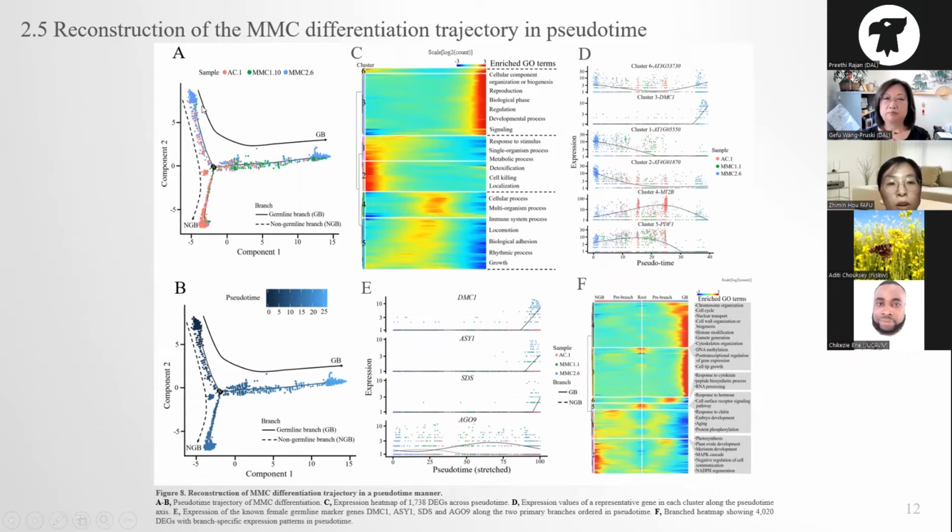The distribution of cells along the trajectory shows that the female germline-associated cell cluster, the cotton some intermediate cells, and then we mapped the MMC marker genes, DMC1, ASL1, SDS, AG9 onto the development trajectory, and we found that this bridge is a germline bridge. Because F shows the dynamic expression of the genes along the trajectory, and in the germline bridge, the genes play a role in chromosome organization, cell cycle, and so on.